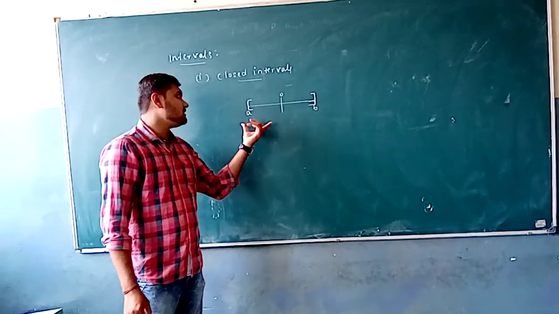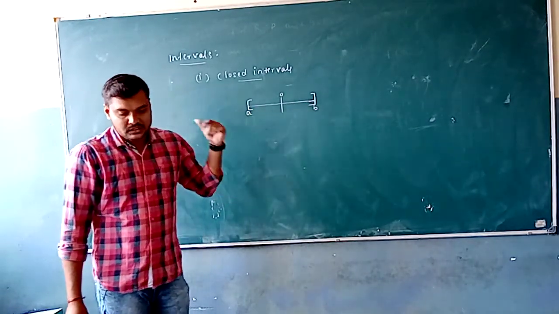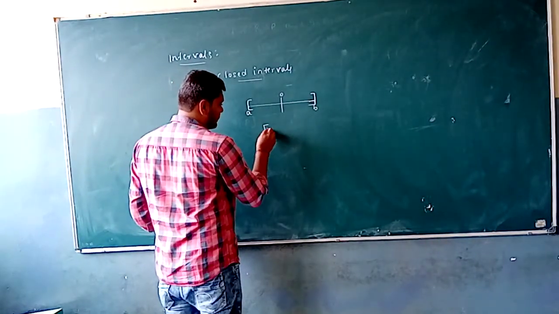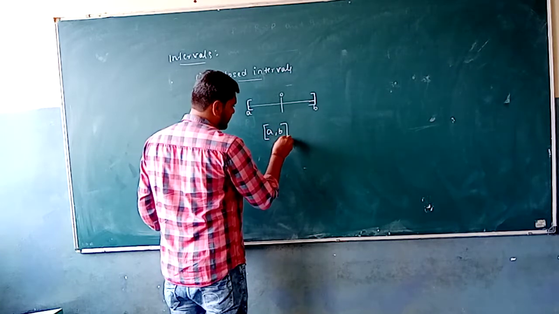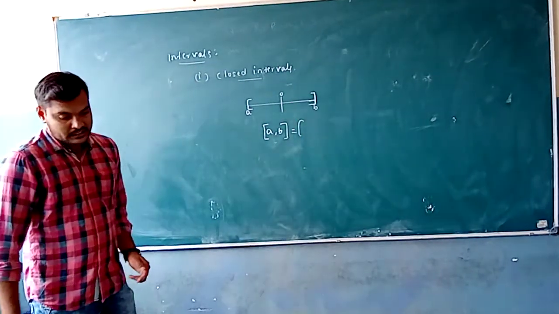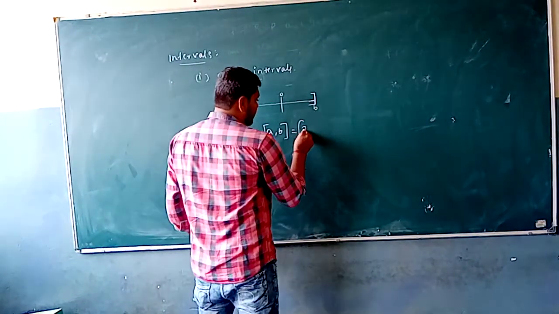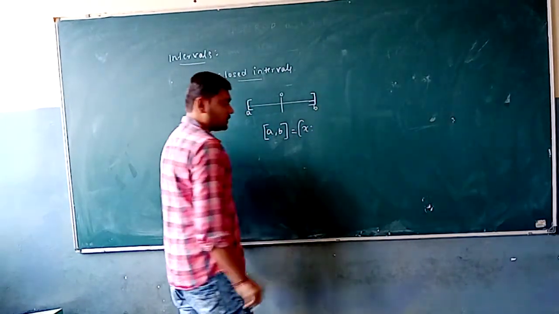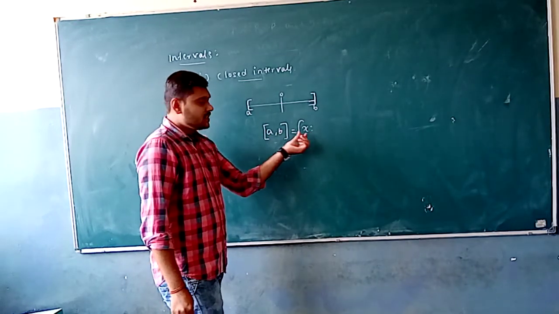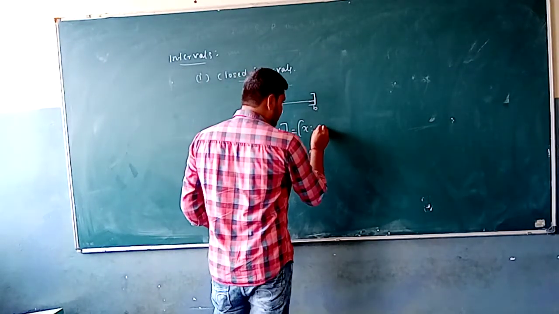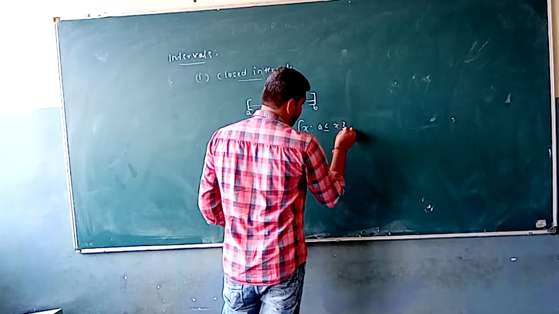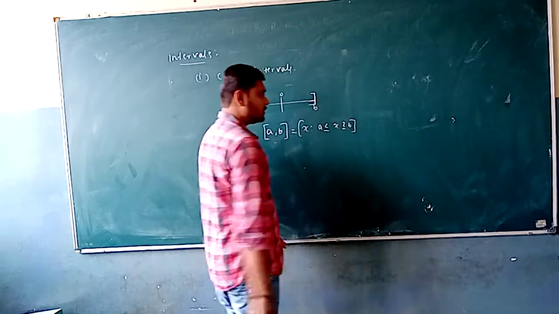Then we say that the interval is a closed interval that can be represented by the closed interval a comma b. The closed interval a comma b is equal to the set of elements x. The element is going to be x, which is greater than or equal to a, and which is less than or equal to b. That is how we define it.